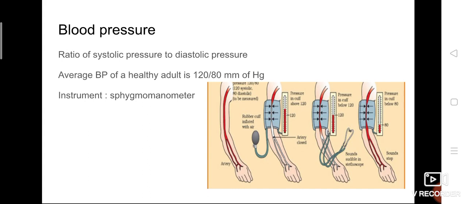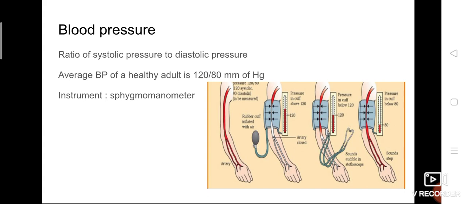So how much pressure is taking place during the systole and diastole? No, that calculation is blood pressure, the ratio of systolic pressure to diastolic pressure. Simply say, contraction and relaxation. During systole, meaning during contraction, the pressure at which the blood flow is measured is called systolic pressure. During diastole, the pressure at which the blood flow is measured is called diastolic pressure.